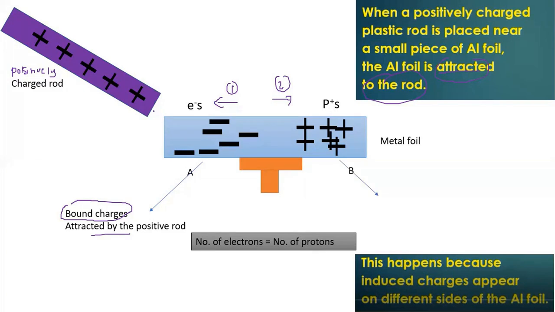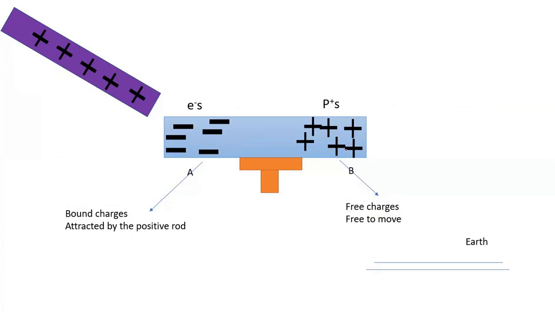How about the positive charge on part B? This charge is known as the free charge. What is meant by free charge? It means the positive charge is free to move. Free to move away from the metal. It can be moved away from the metal foil, or it can be moved into the metal foil. Free to move. And then what will happen next?